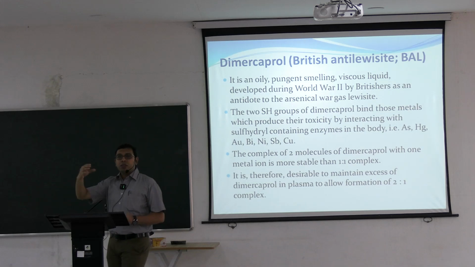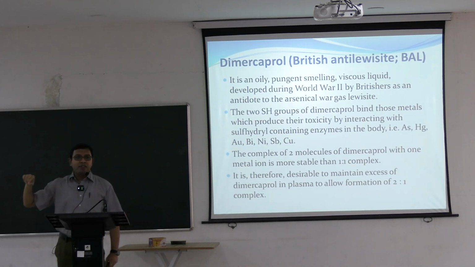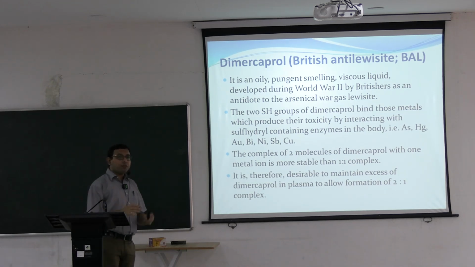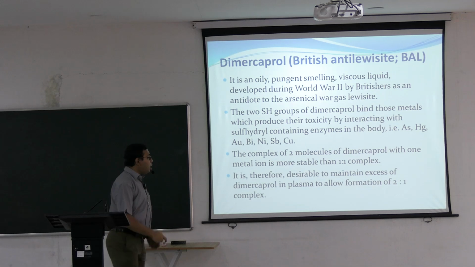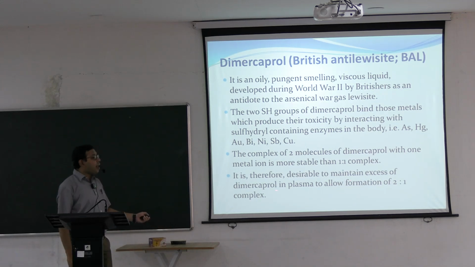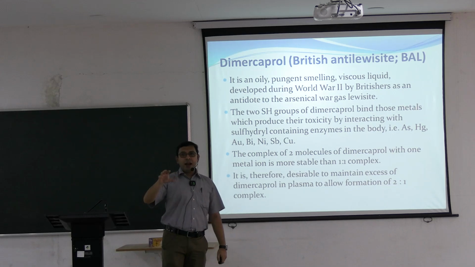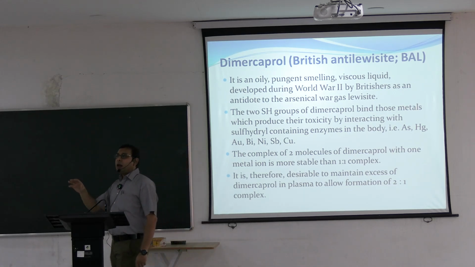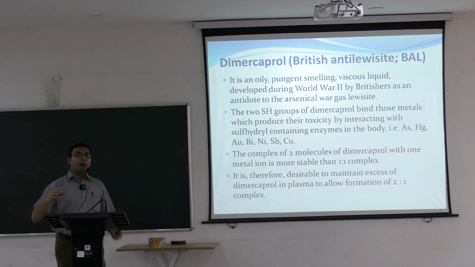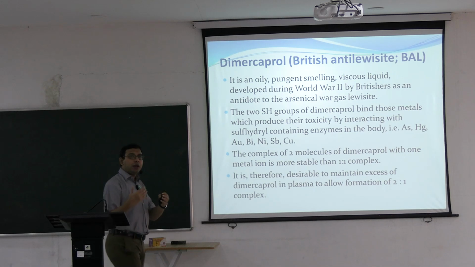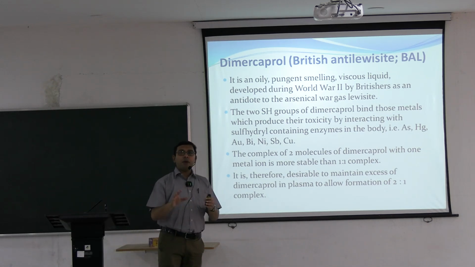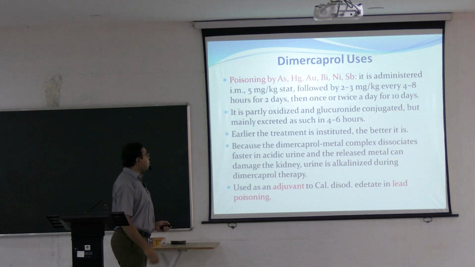They form coordination complexes with different side chains. So the 2:1 complex becomes more stable, it is seen. So it is desirable to maintain an excess of Dimercaprol, as I am telling beforehand. In all chelating agent therapies, usually the drug is given in such a way that more chelating agent will be available in our body than the normal amount that is needed for the body.